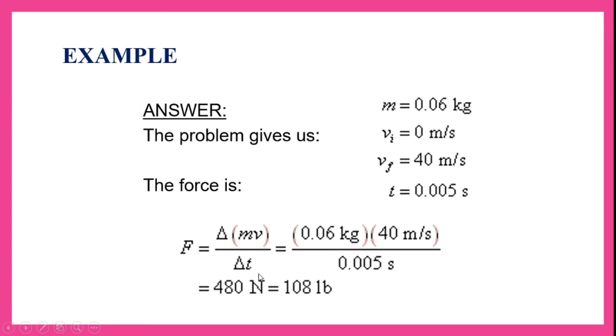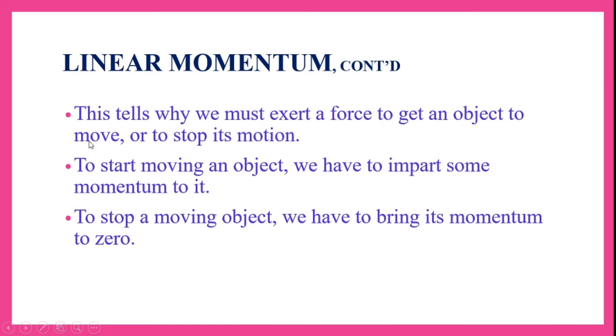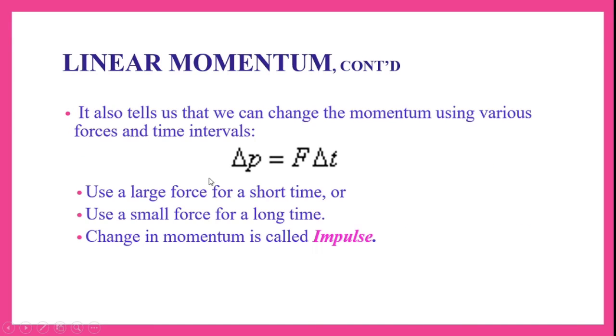Using the same equation, delta P is equal to F into delta t. So by taking different values of forces and different time intervals, we can bring a change in the linear momentum.